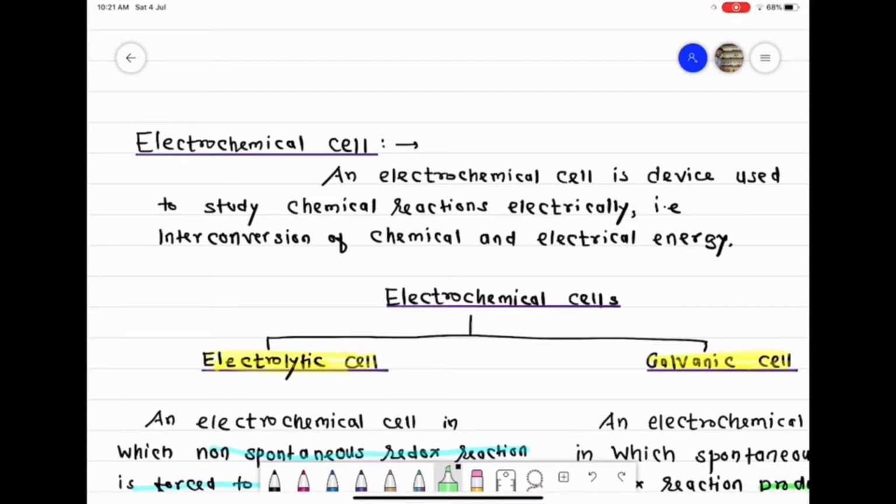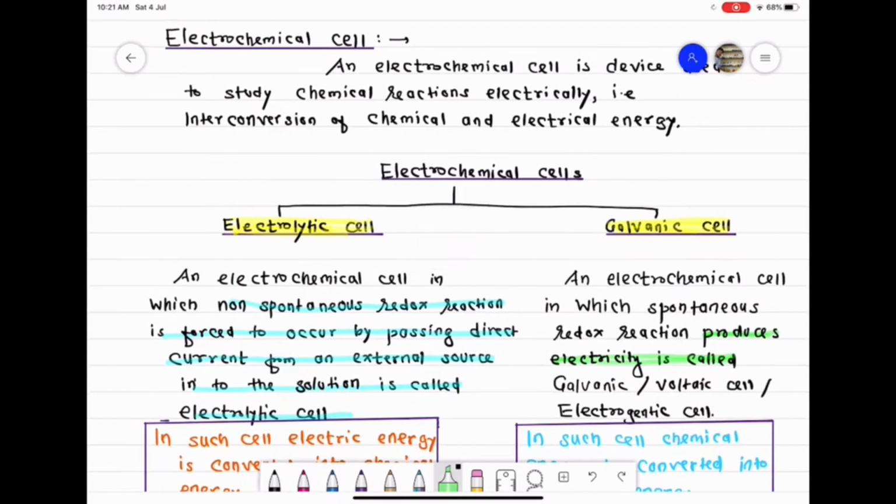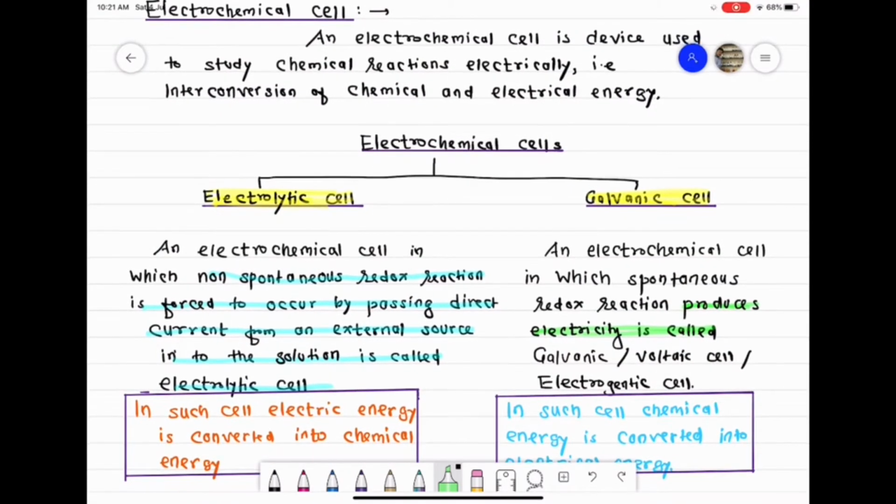So class, that's why electrochemical cells are of two types: electrolytic cell and galvanic cell. An electrolytic cell is one in which a non-spontaneous redox reaction is forced to occur by passing direct current from an external source into the electrolyte solution.